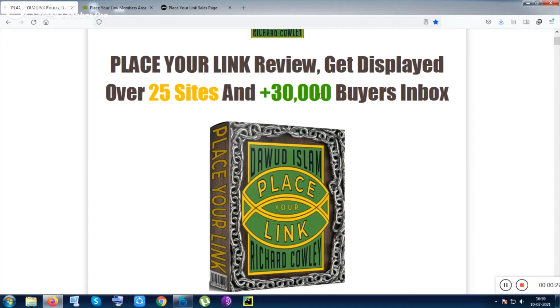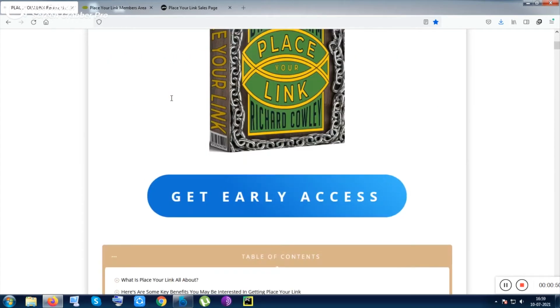Email will be sent out by Dawood Islam through his autoresponder, and your email will be displayed in front of 30,000 people. If they open it, obviously the open rate should be good. Apart from that, your link will be displayed inside 25 plus sites via a rotator with this tool, and this is genuine buyers' traffic. So let me show you the product inside.